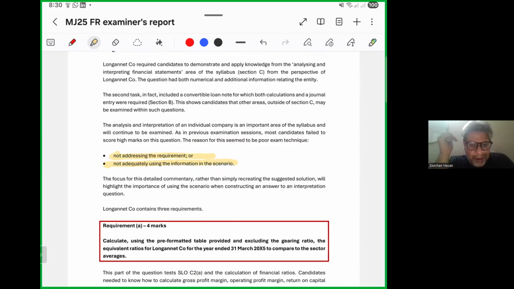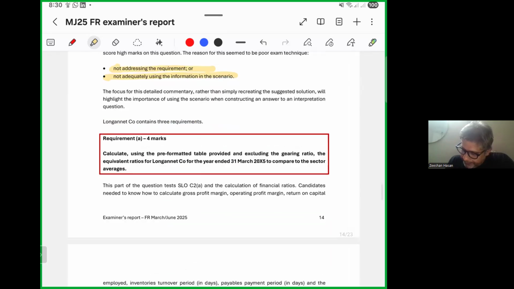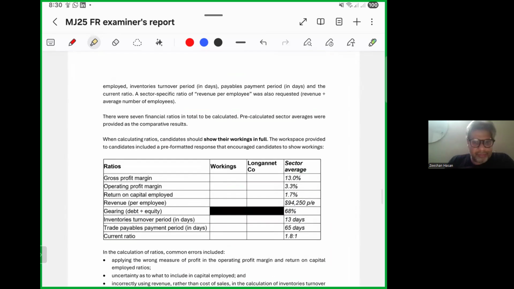Candidates need to know how to calculate gross profit margin, operating profit margin, return on capital employed, inventories turnover. These are all very easy. And the current ratio, and a sector specific ratio. There were seven financial ratios in total to be calculated. Pre-calculated sector averages were provided as the comparative results. When calculating ratios, candidates should show their workings in full. The workspace provided to candidates included pre-formatted responses that encourage candidates to show workings. Okay.